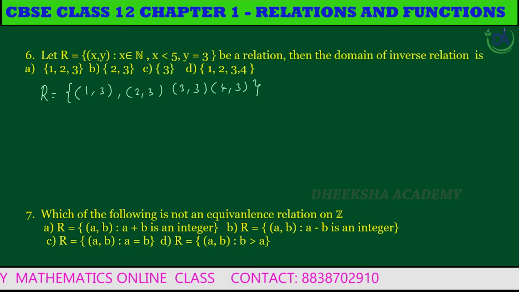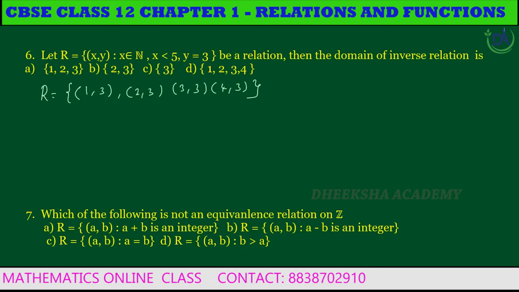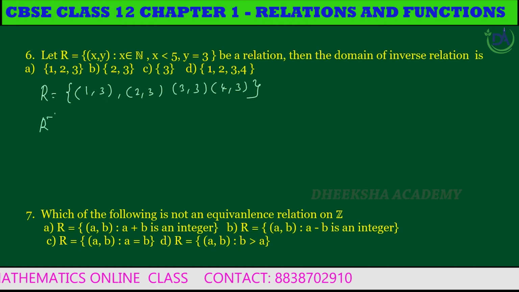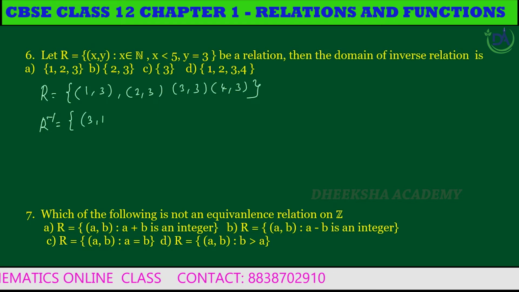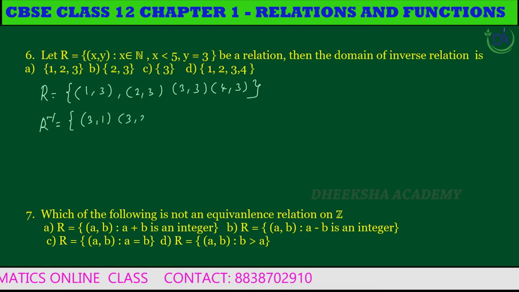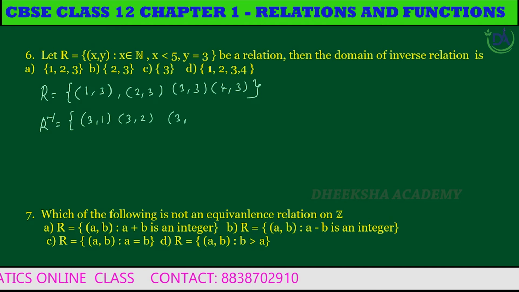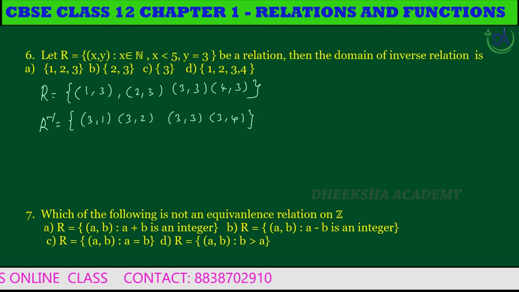That's all. The inverse relation R inverse contains the elements (3, 1), (3, 2), (3, 3), (3, 4).